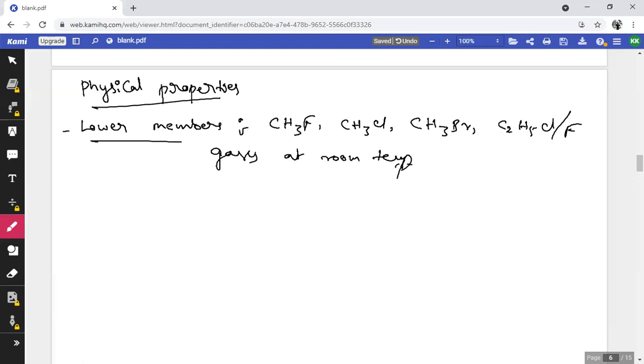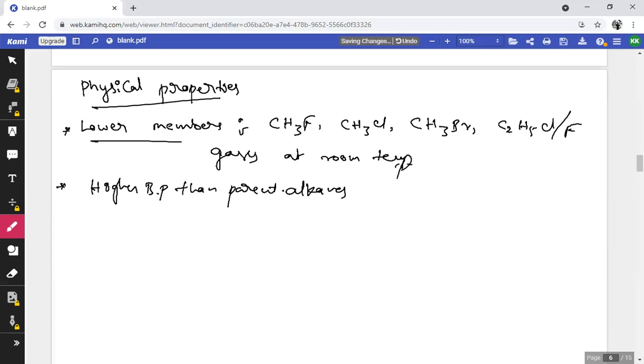The second physical property is a higher boiling point than parent alkanes. These monohalogen derivatives have higher boiling points than the respective parent alkanes.